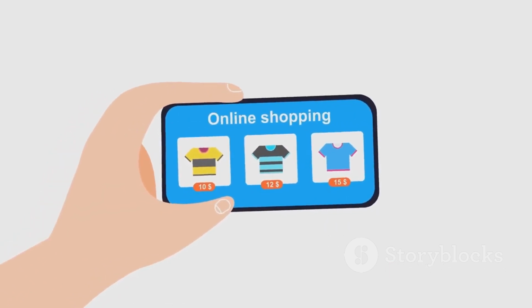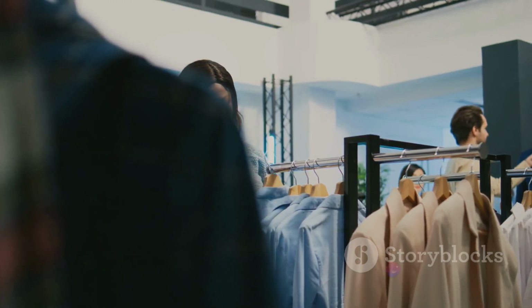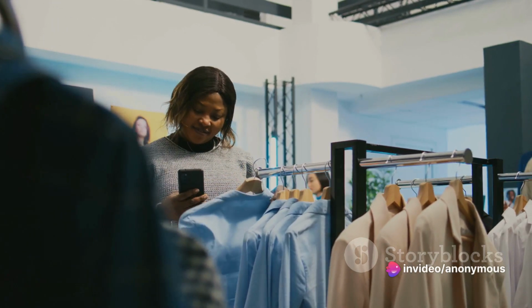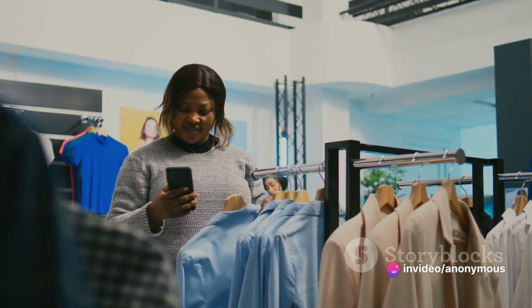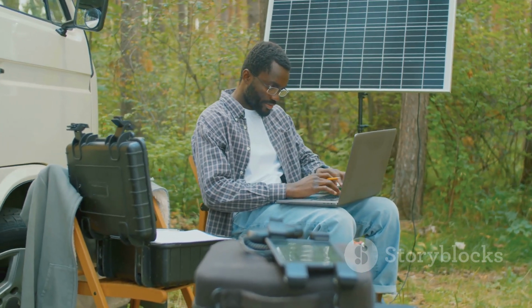And what about when you're shopping online? E-commerce platforms leverage random forest to personalize your shopping experience. The algorithm analyzes your browsing history and purchasing patterns to recommend products that you're likely to buy.